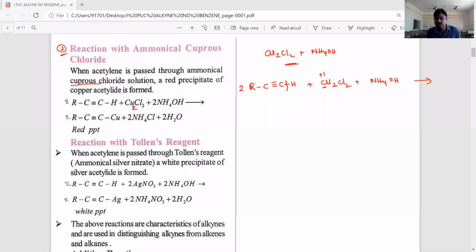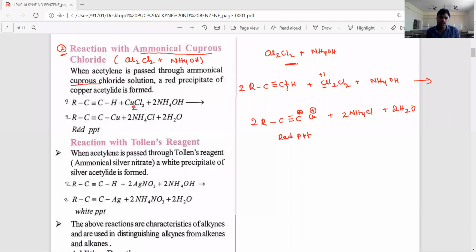Then 2 moles of alkyne react to give 2 moles of R-C≡C with negative charge, and copper having a +1 positive charge. A red precipitate will form. The byproducts are 2 moles of NH4Cl plus 2H2O. So this reaction also supports the acidic nature of alkynes. Ammonical cuprous chloride is the mixture of cuprous chloride plus NH4OH, ammonium hydroxide.